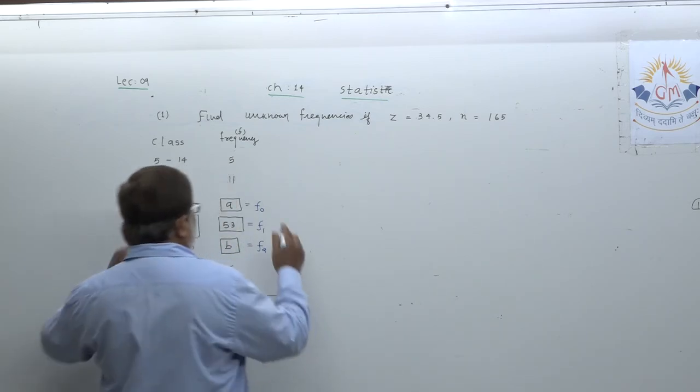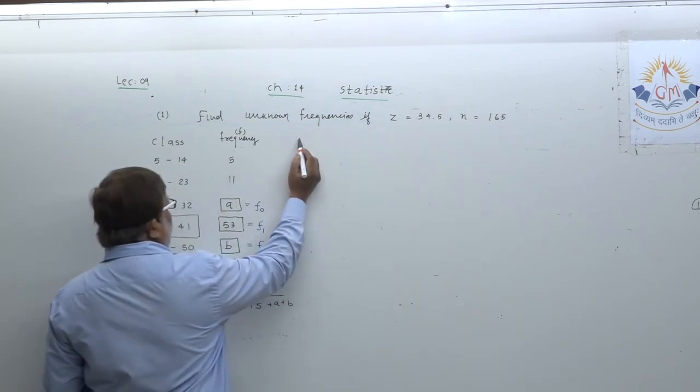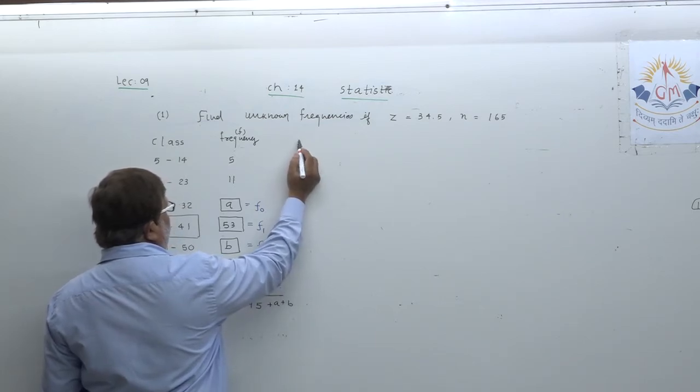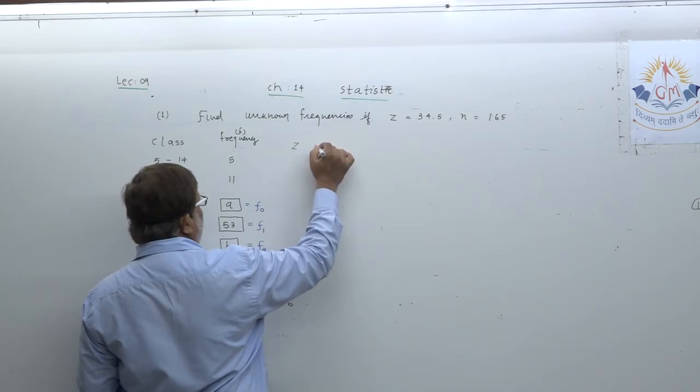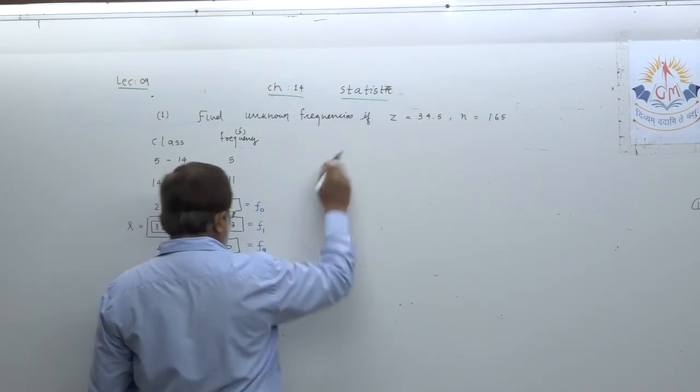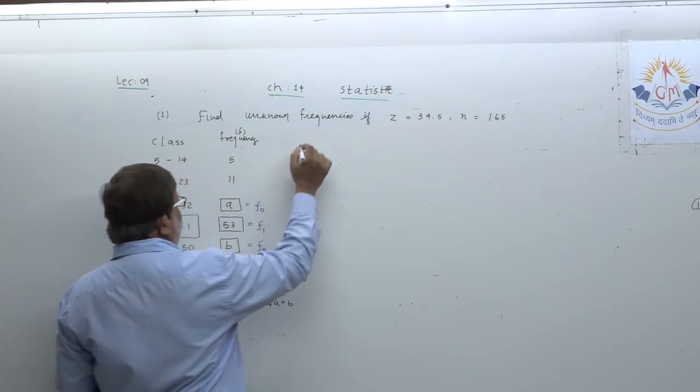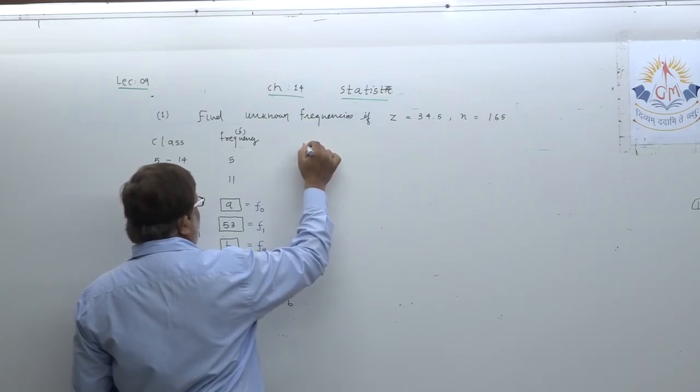After the marking is done, now let us continue with the formula of mode. First, the process which is required.